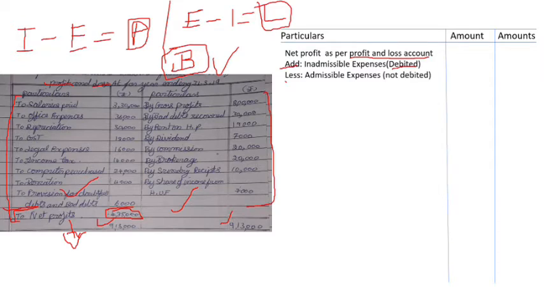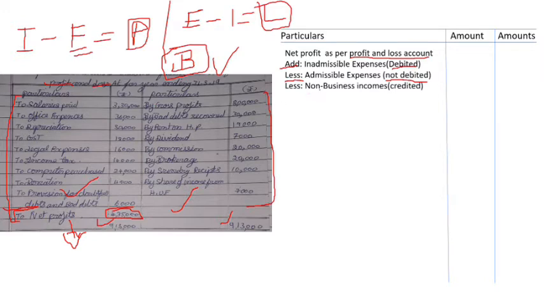we subtract those admissible expenses which are not debited in the profit and loss account. Sometimes what happens is there would have been certain business expenses which are allowed under the Income Tax Act which are not being subtracted from the profit. Okay, so such expenses need to be subtracted here. Clear? Those business expenses which are allowed to be deducted from the profit, which have not been deducted, shall be deducted here. Okay. Next, we see various